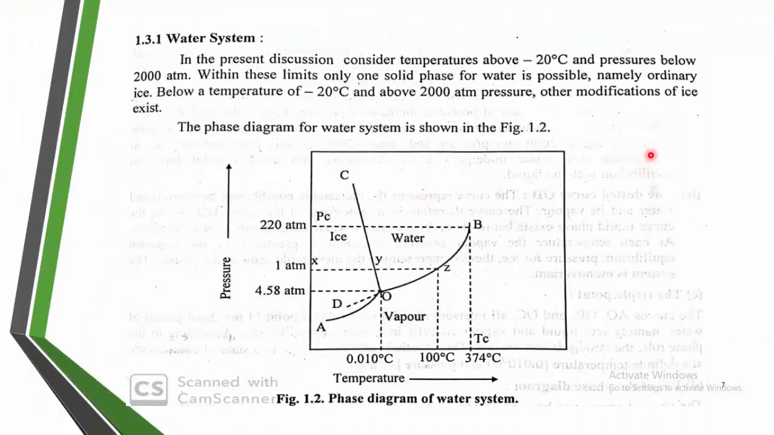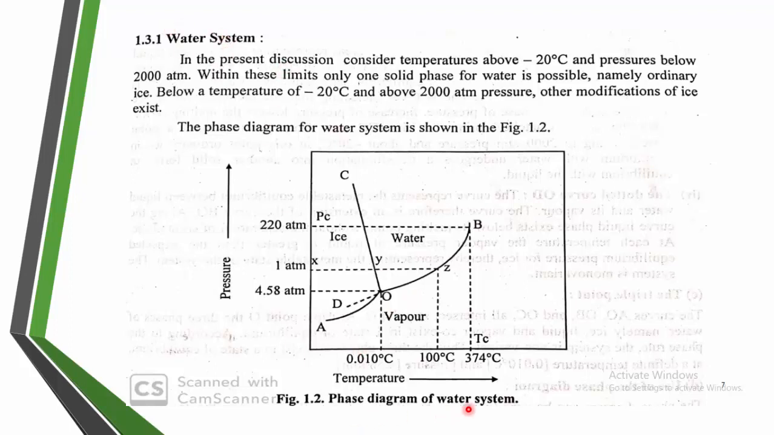Let me see here, this is very important: the water system, which is a one component system. Then we are going to see the phase diagram of this water system. In this phase diagram we are going to study the different points: triple point, curves, area under the curve, everything in this water system.